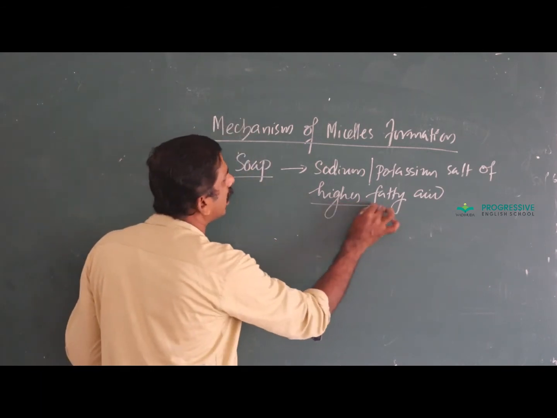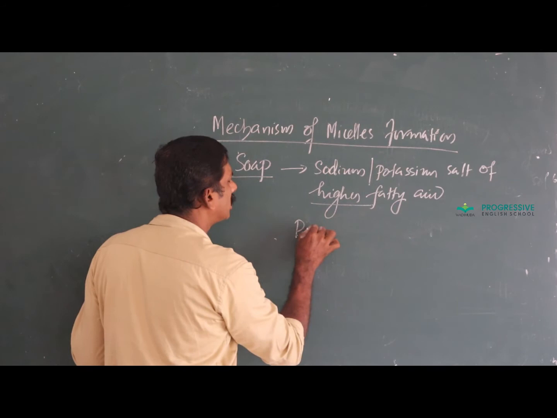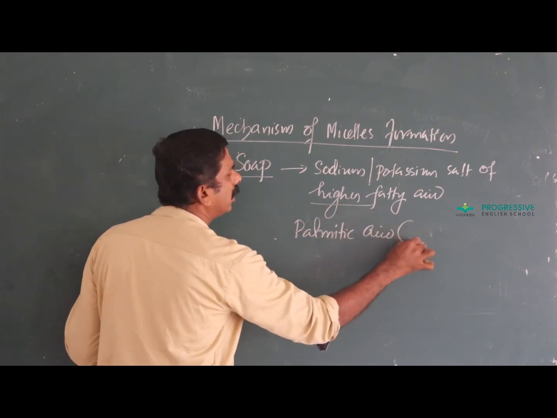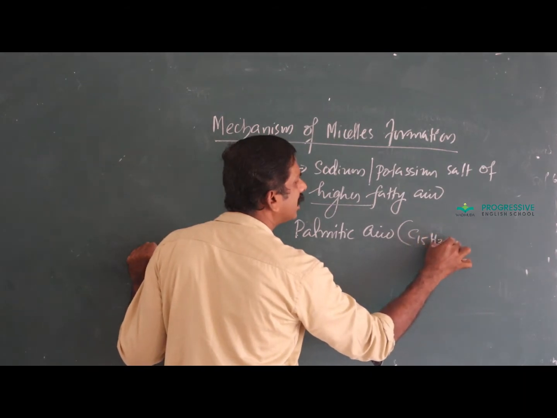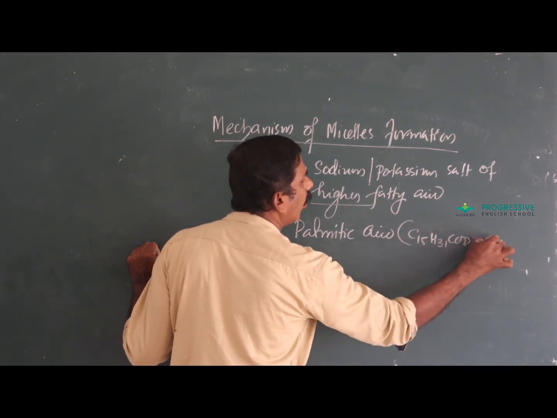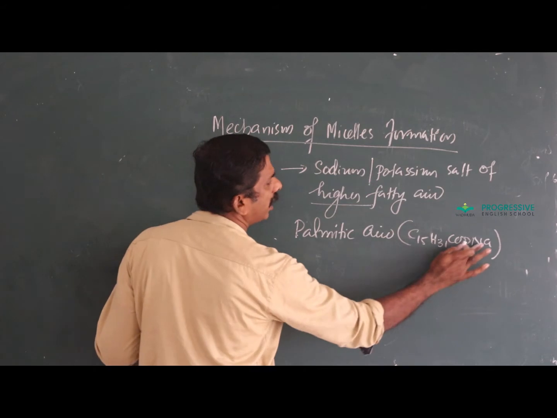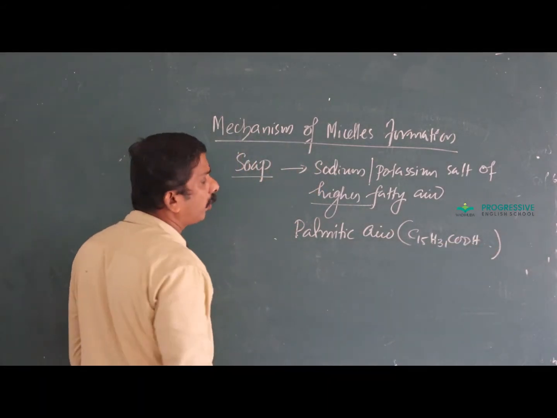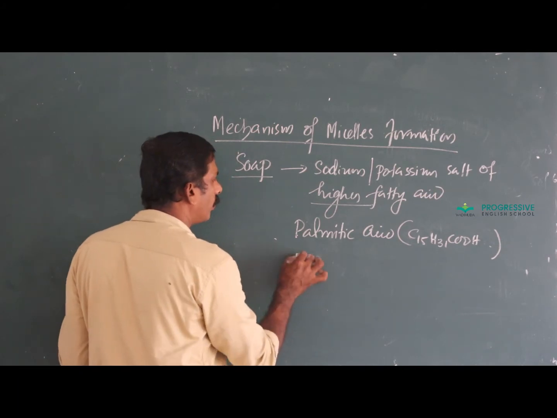A higher fatty acid example is palmitic acid, that is C15H31COOH. Palmitic acid is COOH; when it is replaced by sodium or potassium, it becomes soap, C15H31COONa.